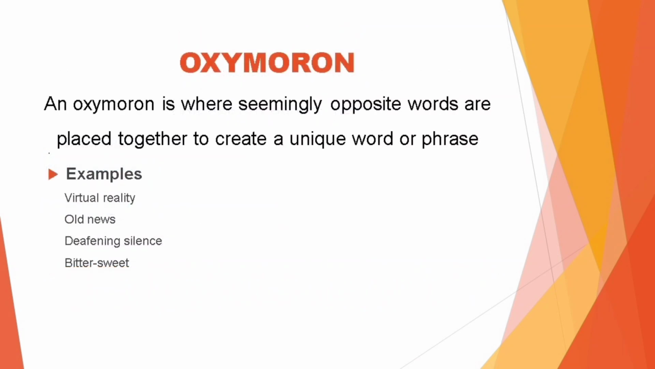Oxymoron is the next literary device. An oxymoron is where seemingly opposite words are placed together to create a unique word or phrase. For example, virtual reality, old news, deafening silence, bittersweet. So these words are actually quite opposite to each other, and yet they are placed together to form oxymorons.